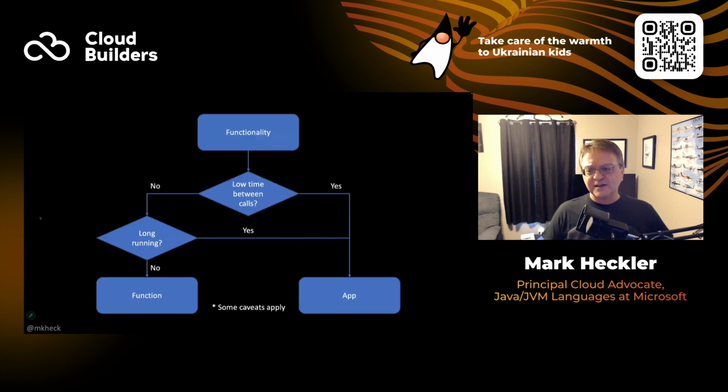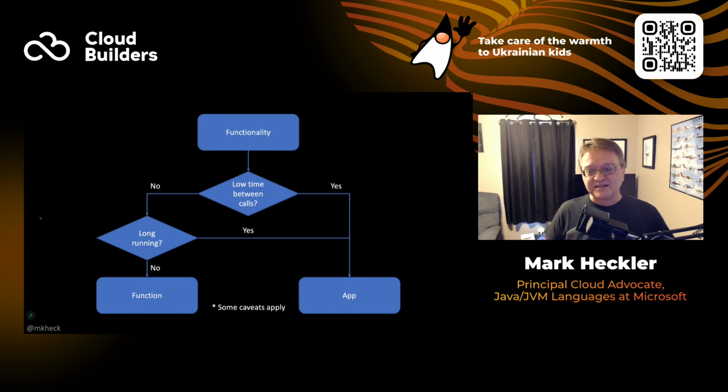So for starters, any bit of functionality that we have can, as I mentioned, be deployed to many different deployment targets. So when we distill it for the purposes of this talk down to a function or an application, how do we tease that out?